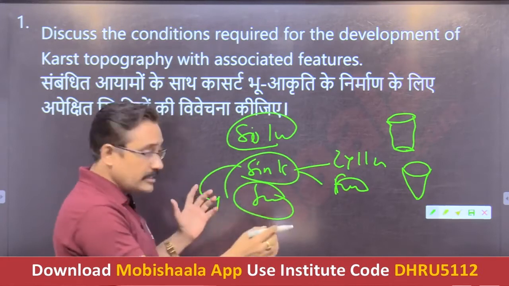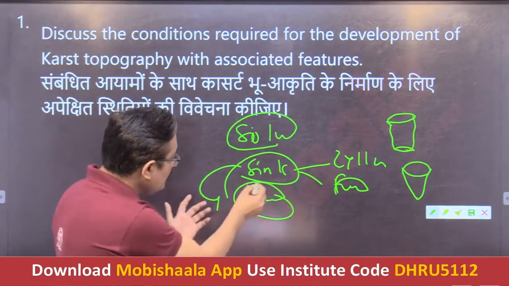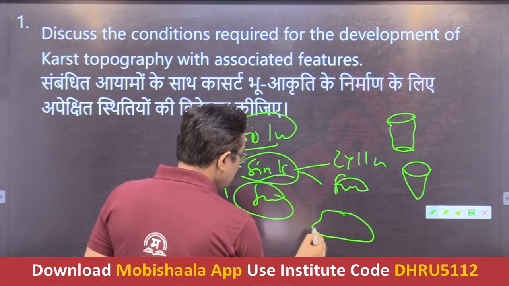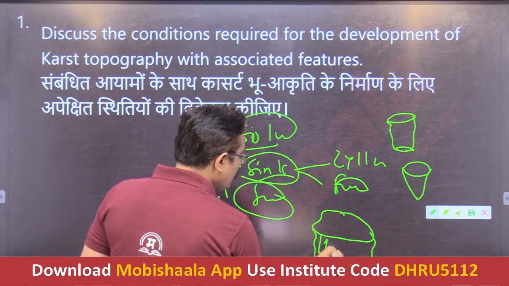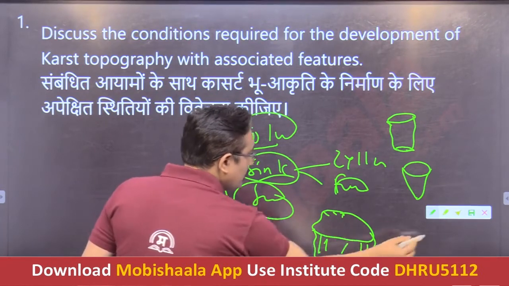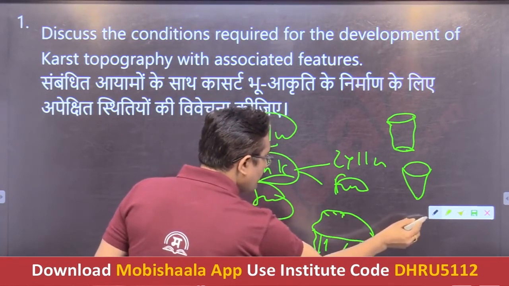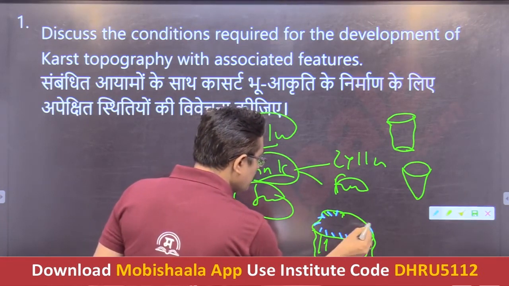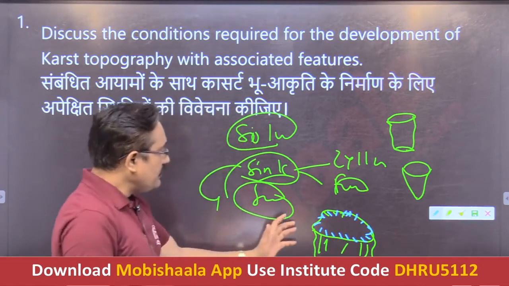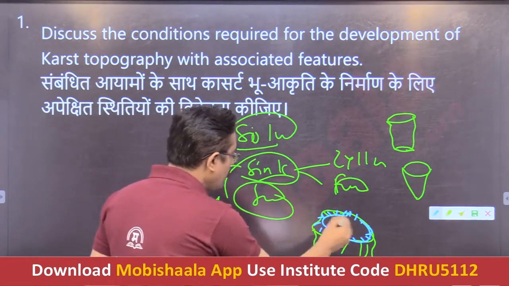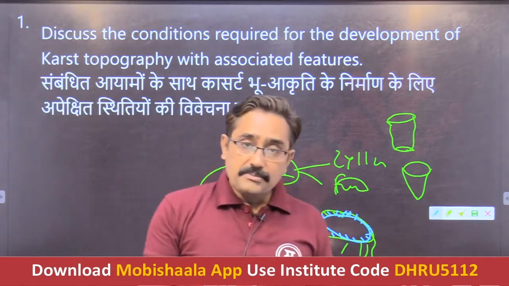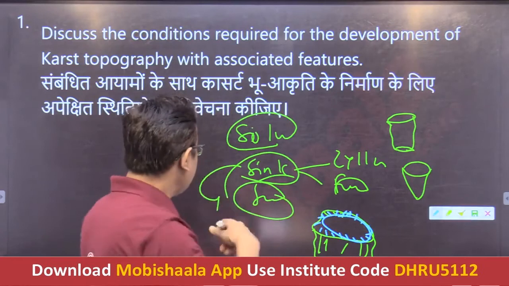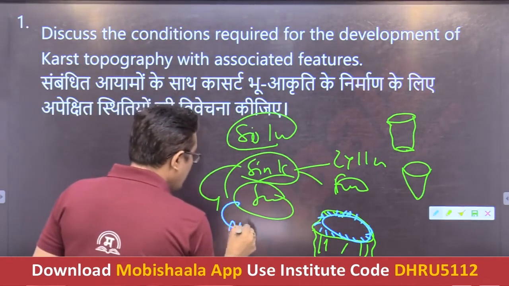Then a number of closely spaced neighbouring sinkholes coalesce with each other, and some larger size solution holes are formed. These larger solution holes are called shallow holes. Yes, we can define it like this: shallow holes are formed when closely spaced holes coalesce with each other, means they intermix with each other. Then dolines are formed.